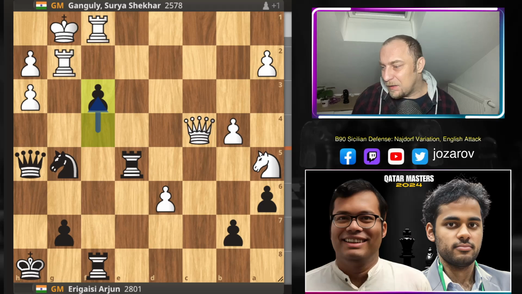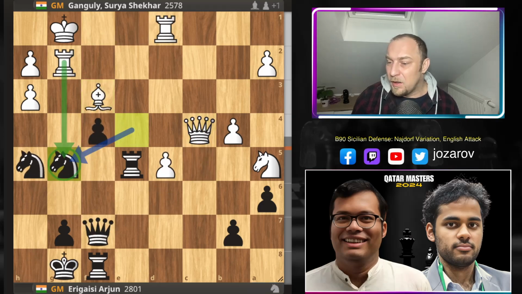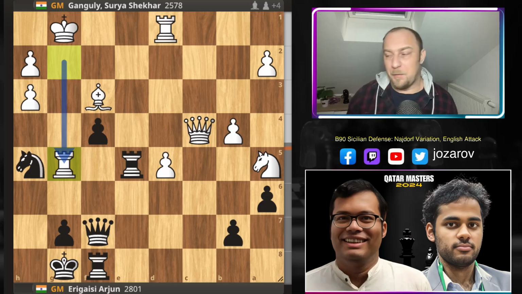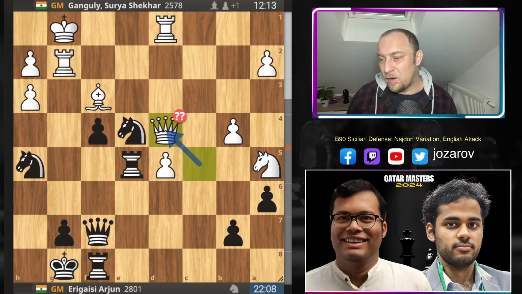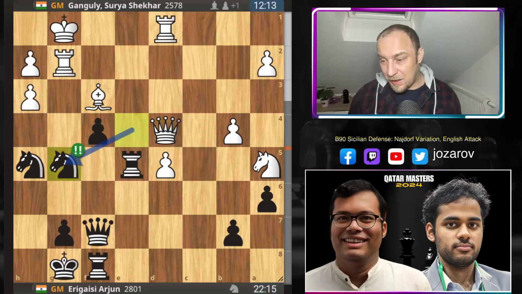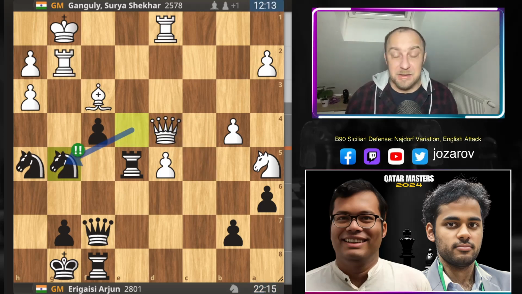So in order to stay in the game, as we mentioned, queen to c4, knight to g5, and you have to play rook to g5 in order to somehow keep a drawish position. But queen to d4 is not so good, because here Arjun plays a beautiful counterattack with knight to g5. This is the way to go.